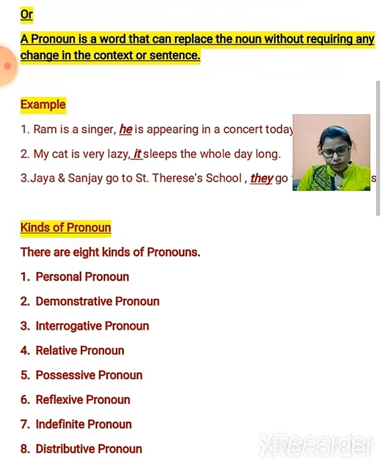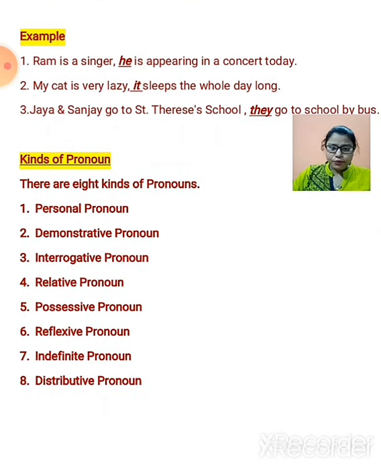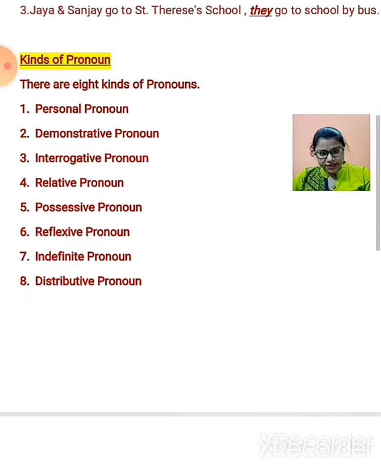Now let us talk on kinds of pronoun. Children, there are 8 kinds of pronoun. The first is personal pronoun, then demonstrative pronoun, interrogative pronoun, relative pronoun, possessive pronoun, reflexive pronoun, indefinite pronoun, and distributive pronoun. So one by one we will be talking on these kinds.